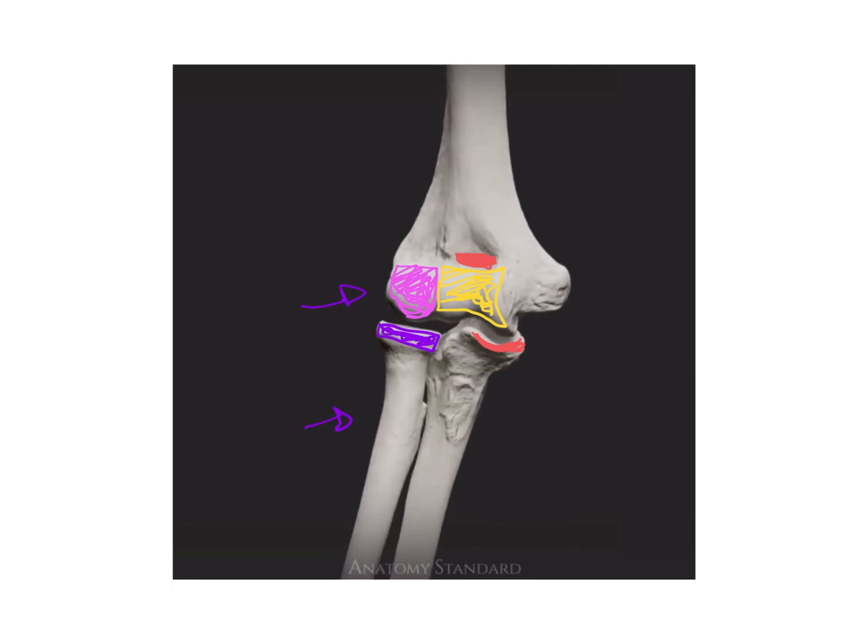Now, when we bring the forearm closer to the arm because we are flexing, the same way that the coronoid process of the ulna goes into the coronoid fossa of the humerus, the head of the radius goes into the radial fossa of the humerus. And again, I will show you a video with that happening soon.